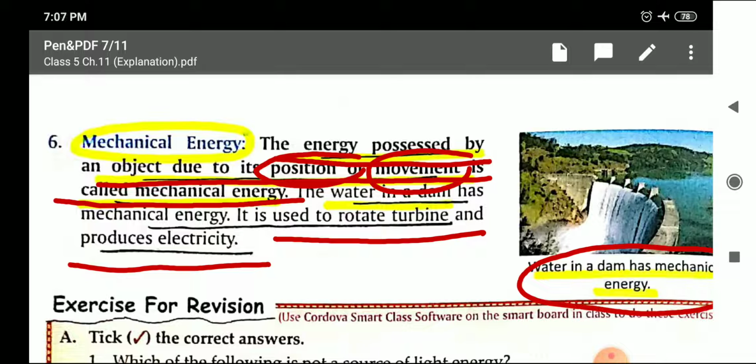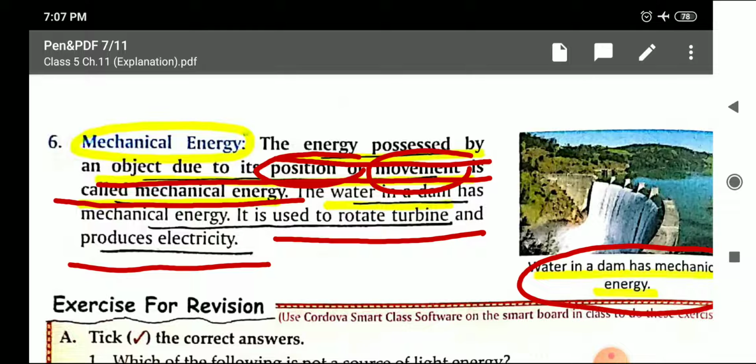Few more examples: suppose you kick a ball and the ball starts moving. At the time when the ball is moving or rolling, the ball has energy. Which energy? Mechanical energy. For example, you take a spring or an elastic rubber band and you stretch that band.